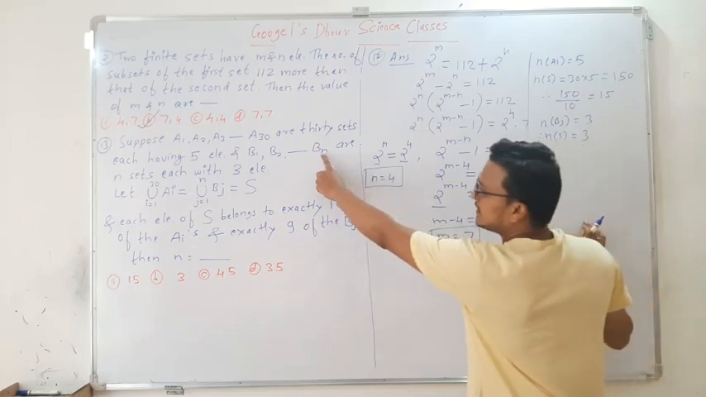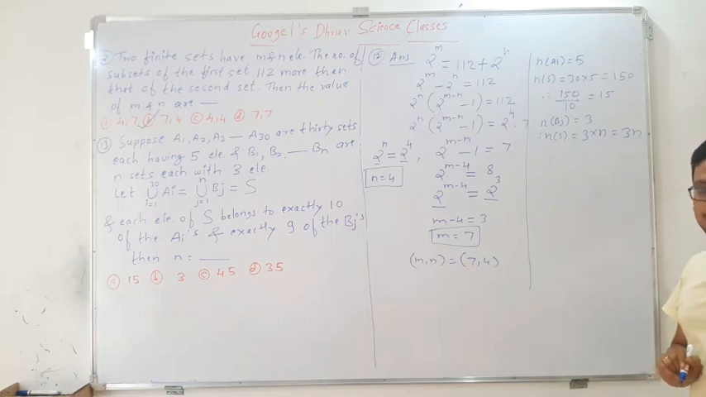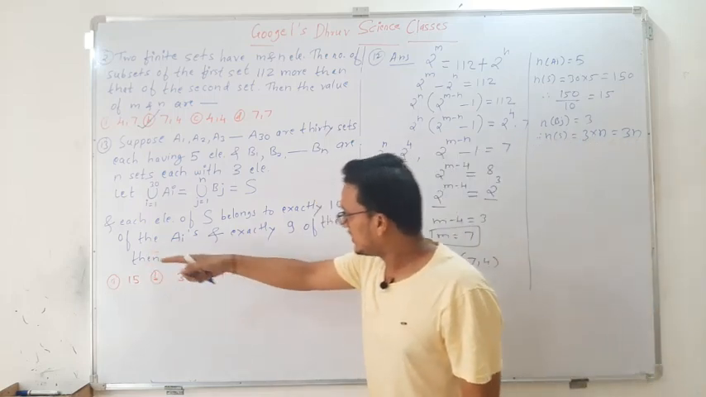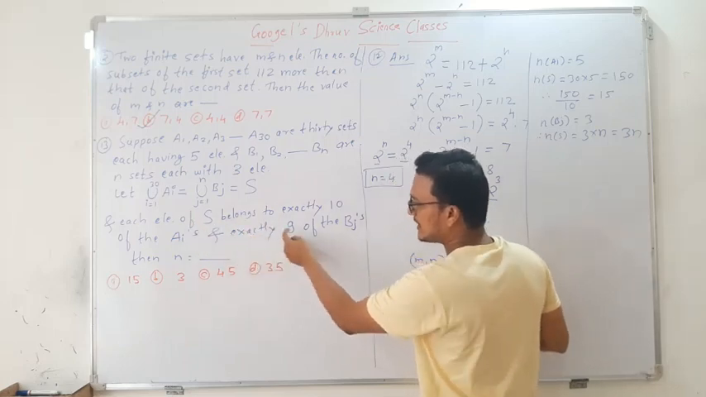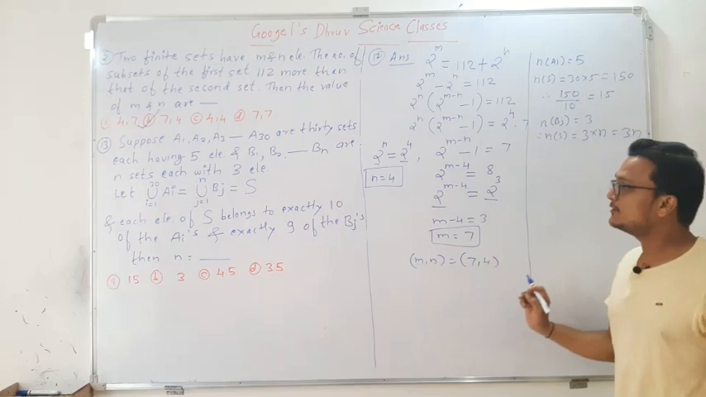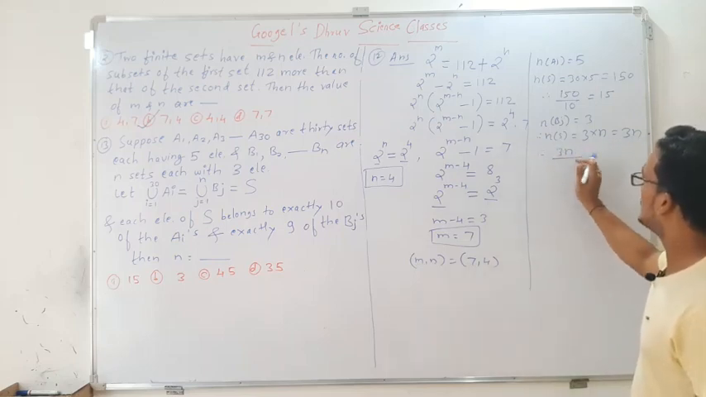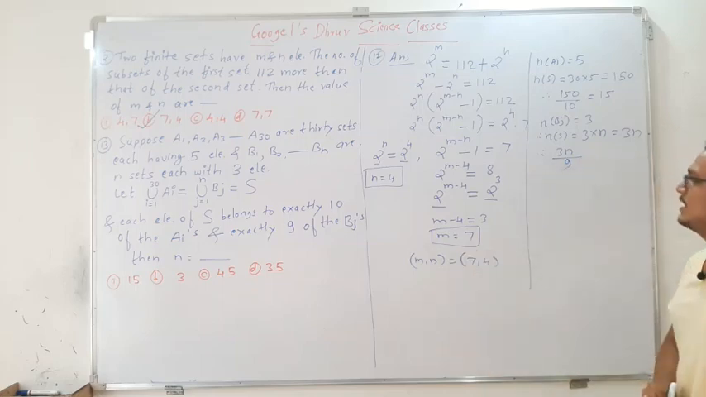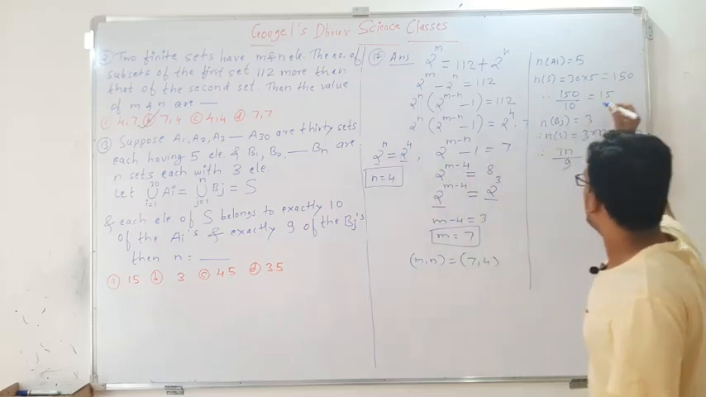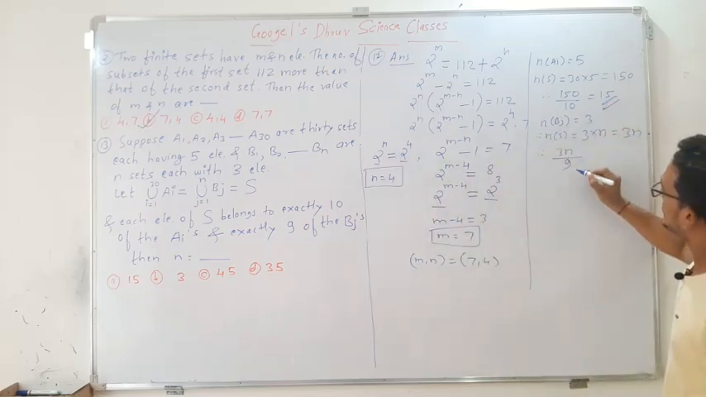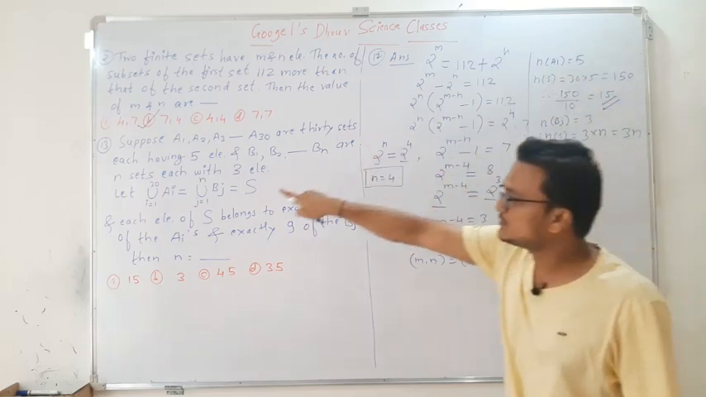How many sets? N sets. So therefore it is 3 into n, which will be 3n. Now, for that they have also given the condition: each element of S belongs to exactly 9 of the bj's. Means this 3n divided by 9. So again, here we have one answer, which is 15. Another result we are having is 3n upon 9 for bj's.